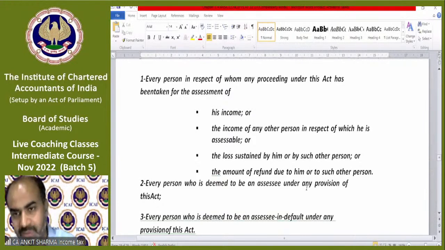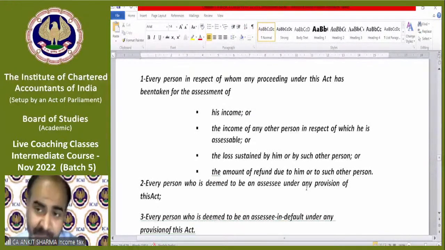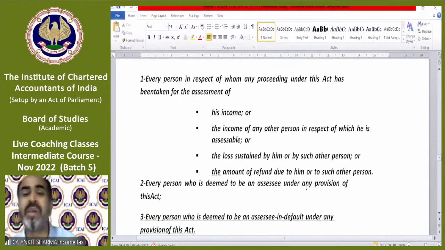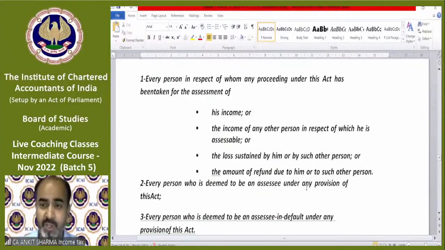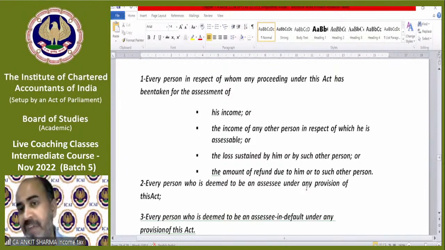All persons may or might not be an assessee, but all assessees will always fall in the definition of person. So if you fulfill either condition number 1, condition number 2 or condition number 3, you will be treated as an assessee. And once you become an assessee, that means you have to comply with the income tax provisions. And let me tell you, as you cannot escape the definition of person, in the same way, you cannot escape the definition of assessee. If the department wants to include you in this definition, then you cannot escape from it.